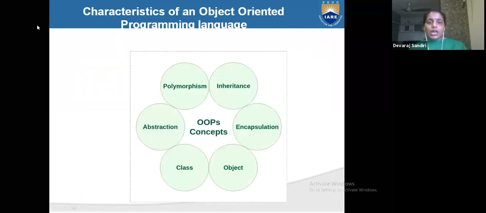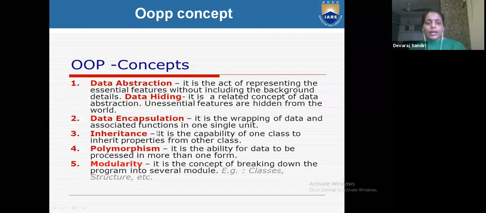And what are the characteristics of an object oriented programming language? What are class and object? Already explained. Abstraction, polymorphism, inheritance, encapsulation. Abstraction I told you on that day. Now I will explain encapsulation.